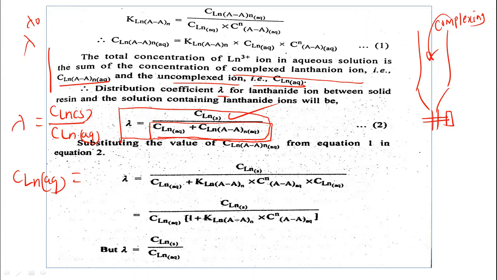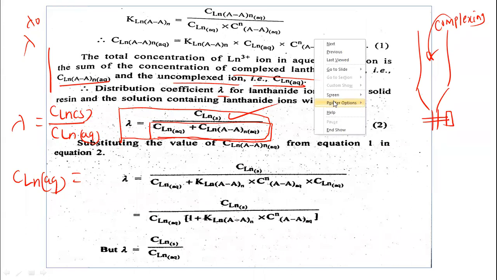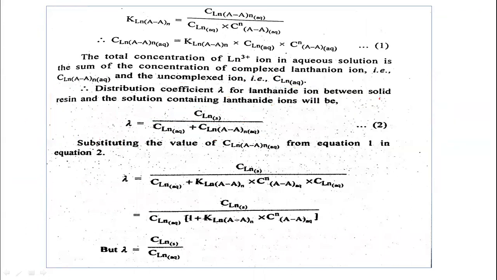In the previous derivation we wrote the distribution coefficient lambda 0 as equal to this: concentration of the lanthanone in solid resin divided by concentration of the lanthanone in aqueous phase. But now, due to the addition of the complexing agent, what happens here? Due to the addition of the complexing agent, this denominator will change.